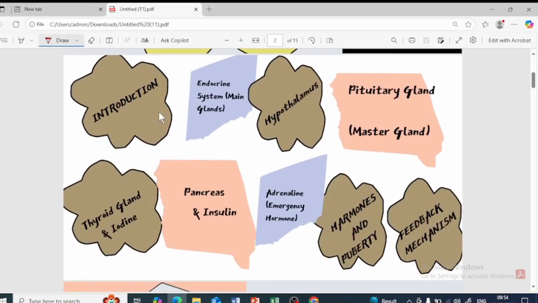So these are the contents. We are going to learn about the introduction, endocrine system, which includes all of the main glands: hypothalamus, pituitary gland, which is also called the master gland, thyroid gland, pancreas, and adrenaline, which is the hormone produced by the adrenal gland. And we are going to also learn about hormones and puberty, as well as the feedback mechanism.